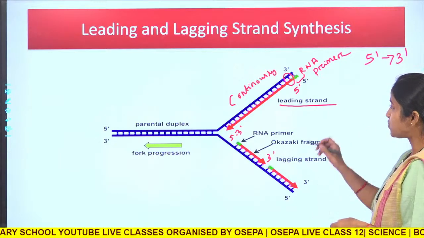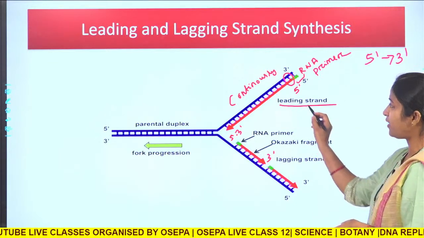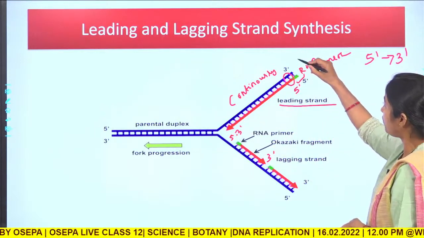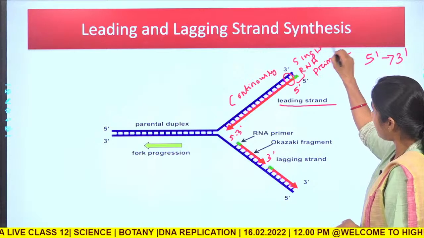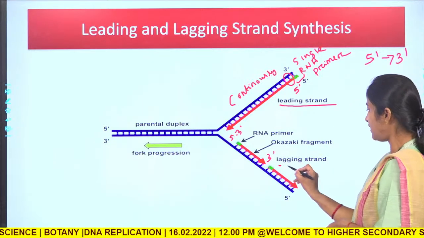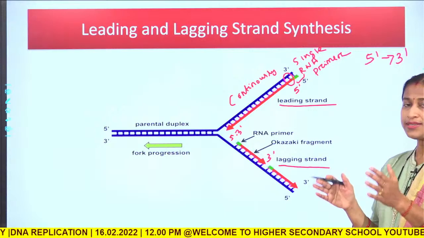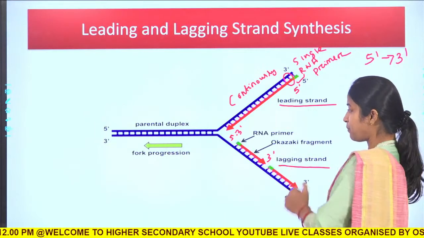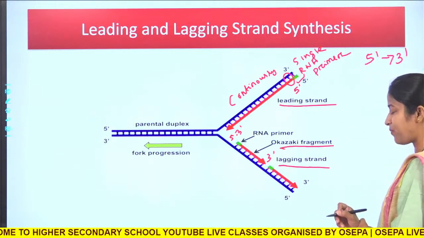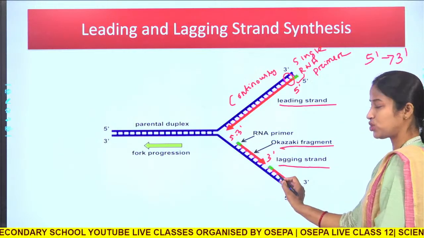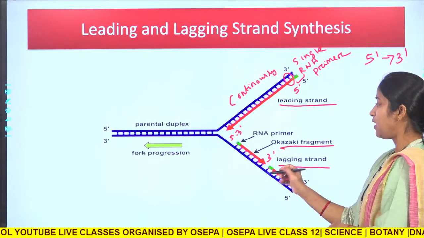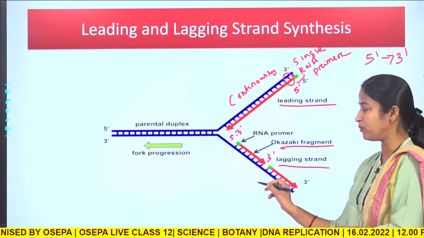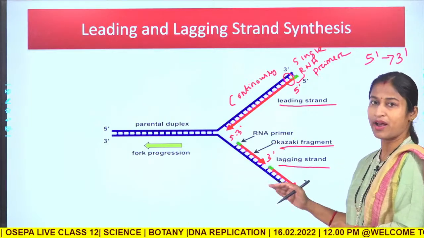That is why one strand is called the leading strand, the strand that is synthesized continuously by the formation of a single RNA primer, whereas the other strand is called the lagging strand, as it is synthesized in fragments. These are called Okazaki fragments, from the 5' direction to the 3' direction, but many RNA primers are formed as many Okazaki fragments are formed.